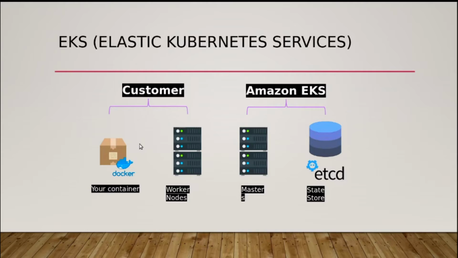So this is a simple diagram talking about the same thing. If you go with the EKS, Amazon will manage your master node and state store, wherein you will be responsible for managing worker nodes and your container. When we say that you will be responsible for managing your worker node, it doesn't mean that you will need to create it manually. There is auto scaling available. You just need to define the policy, and as per the policy, it will be adding or removing the nodes as per the CPU and memory requirement. So with this, let's jump to the demo.